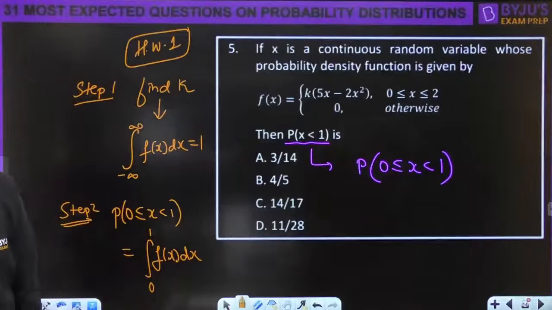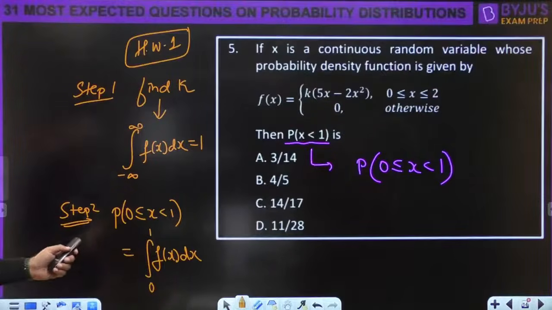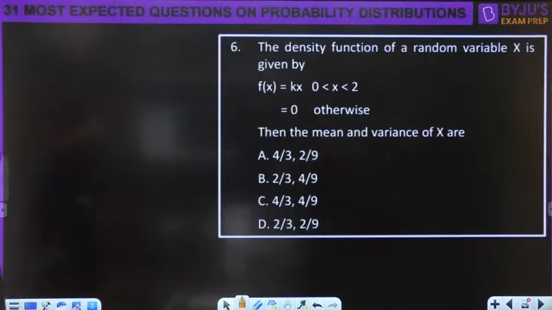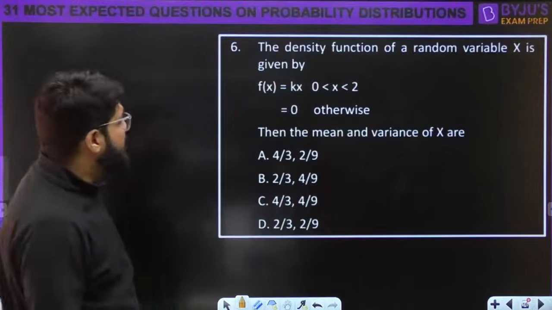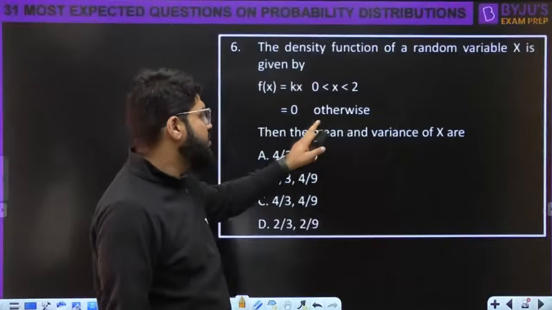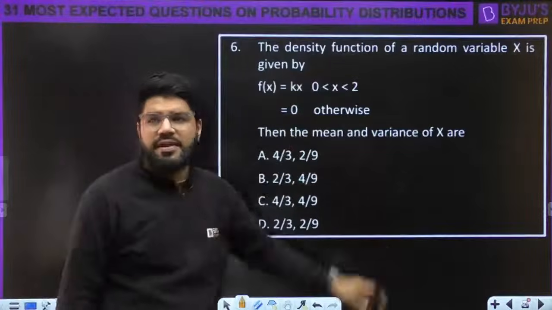Okay. Let's move ahead. So next, number 6. The density function of a random variable is given by f(x) equal to kx, for 0 less than x less than 2, and 0 otherwise. What is the mean and variance?